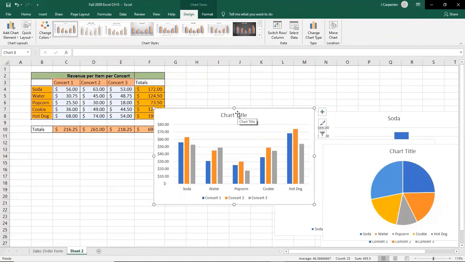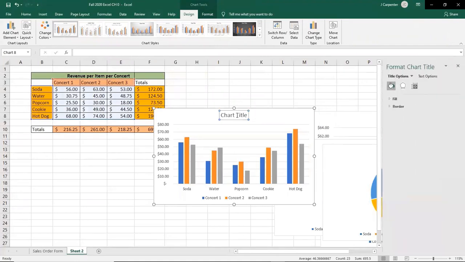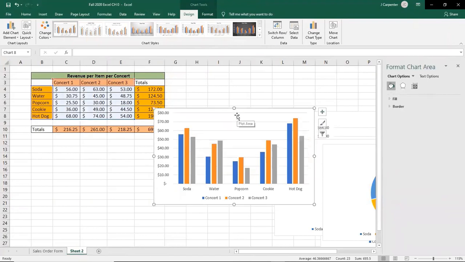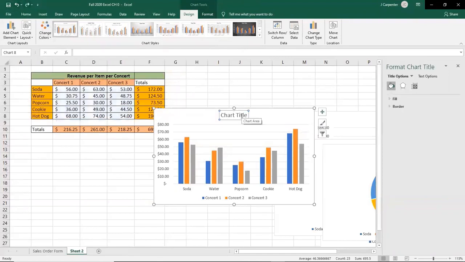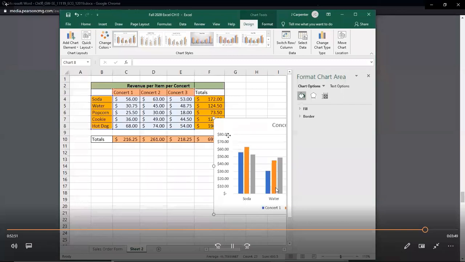So the only thing that looks bad about this is the chart title should say concert revenue, probably. Yeah, concert revenue. So what I just did there was I accidentally deleted it, and I did it intentionally. I said accidentally, but I quote accidentally deleted it. So guess what we do? We hit undo. So make sure you're double clicking so that you're typing in there, then backspace. See, if I'd only single clicked, it deletes it. Concert. Don't hit enter. That one was a mistake on my part, so I backspaced, click away. And that looks pretty good.